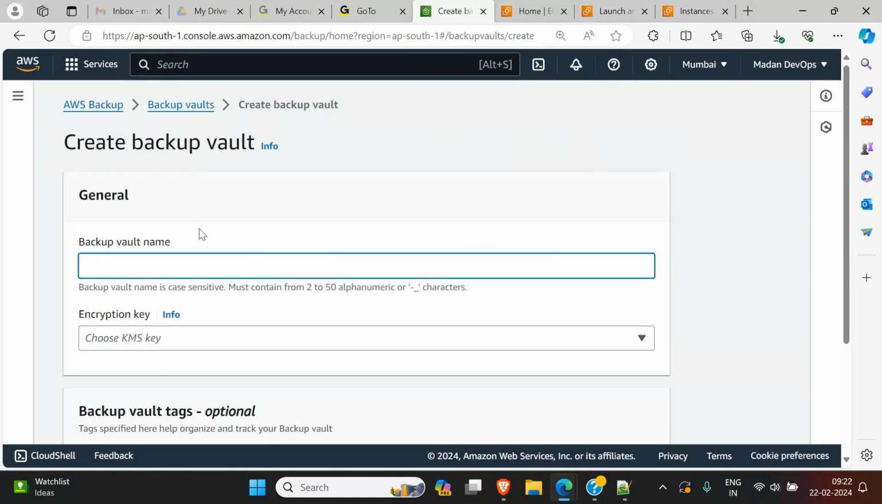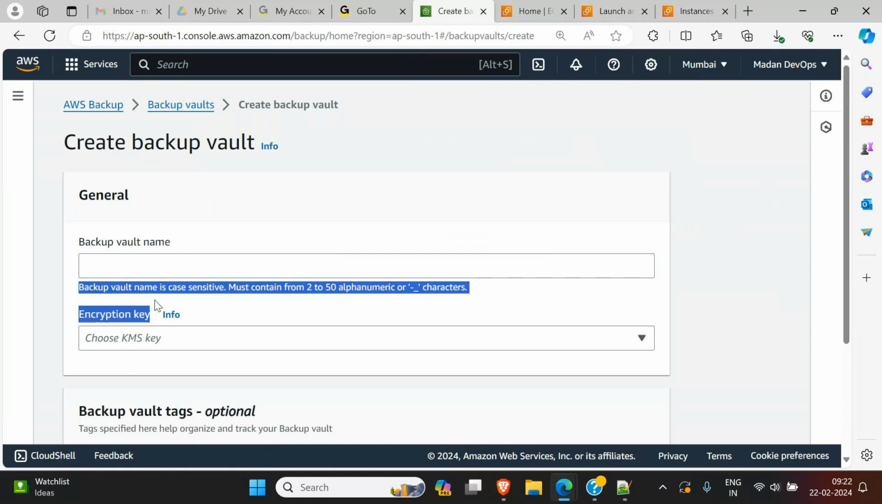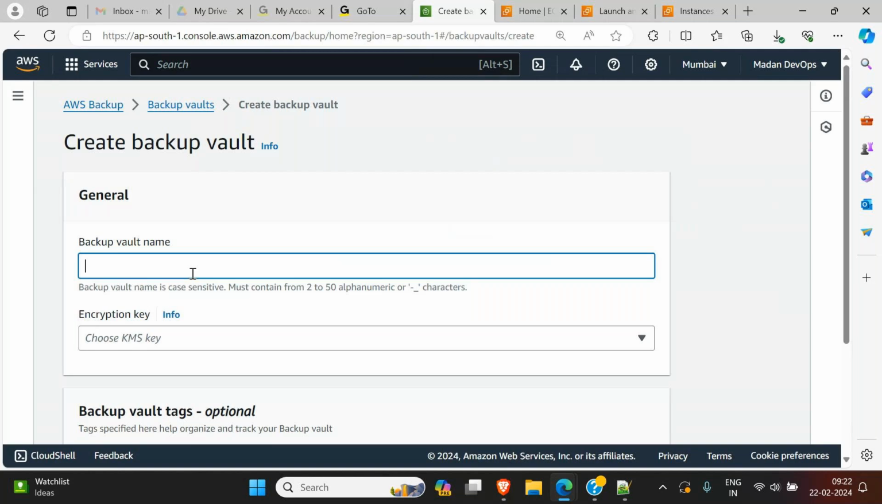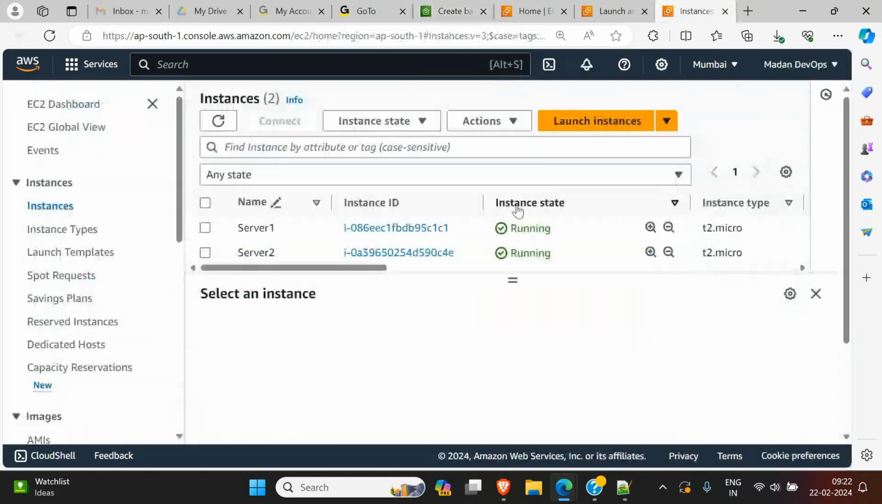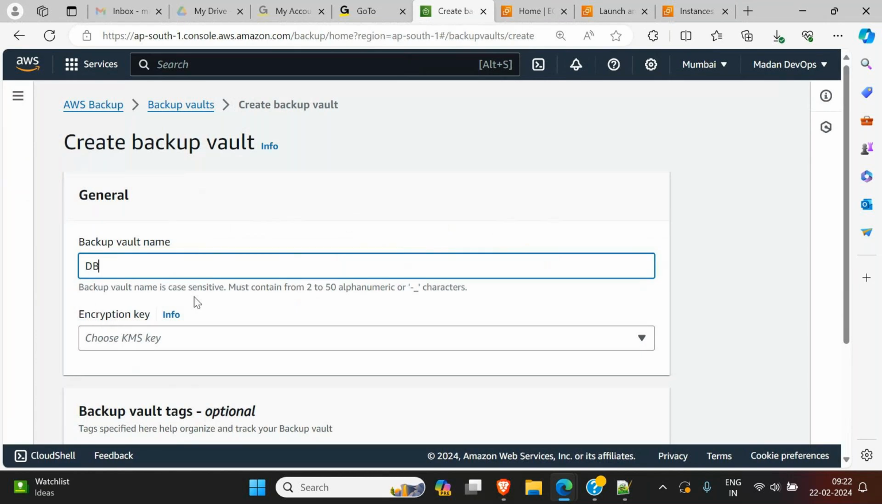The vault name is a container, and the backup vault name is case sensitive, right? Suppose these two servers belong to some database. I will say db backup vault, some name I want to give. I'm copying this name, I will use it somewhere else.